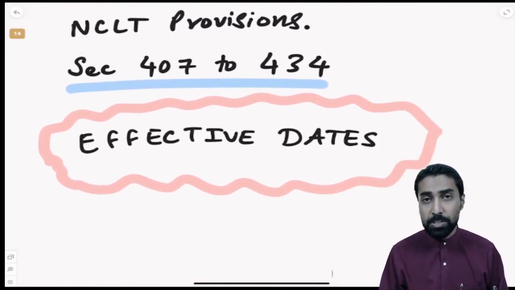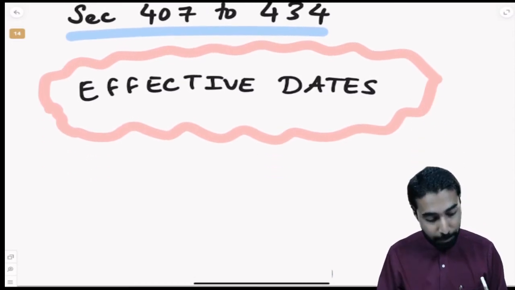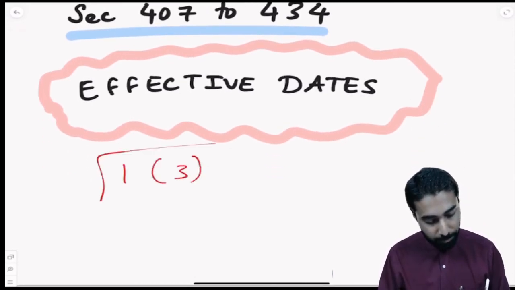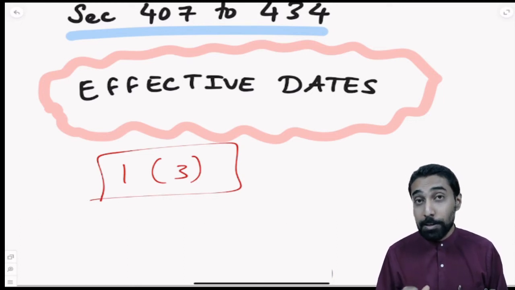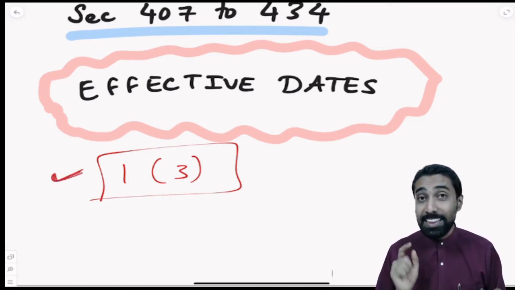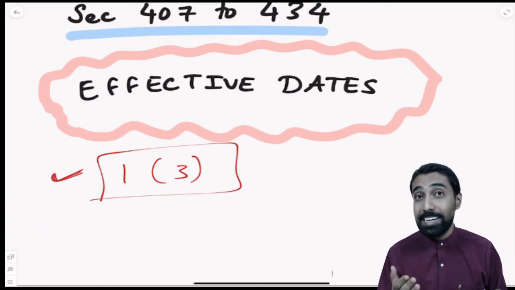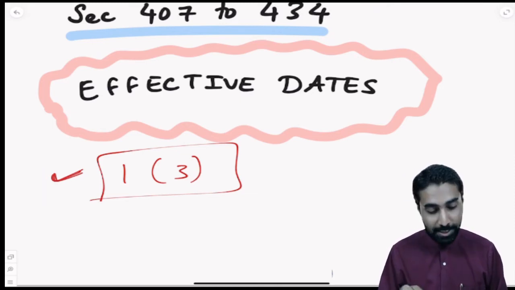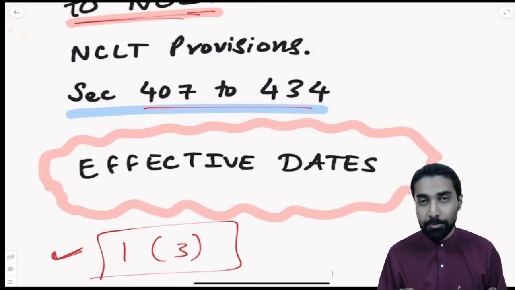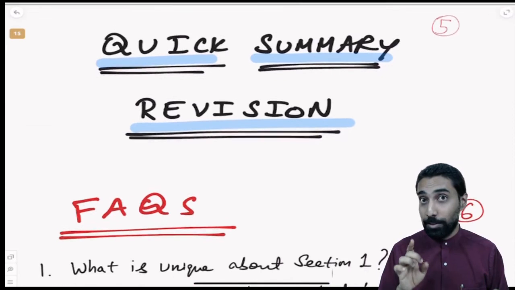So NCLT provisions, sections 407 to 434, are completely dependent on section 1 subsection 3. Why? NCLT did not become effective from 2013. There was a case pending in the Supreme Court, I told you. Because of section 1 subsection 3, when that case was resolved completely and they said that NCLT can be constitutionally valid, that time sections 407 to 434 came into effect. So that is how you need to analyze this practical aspect.